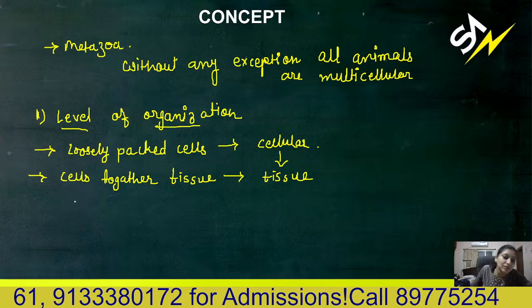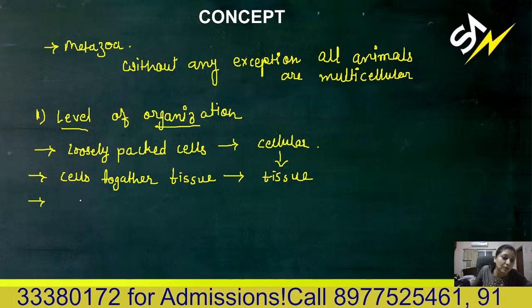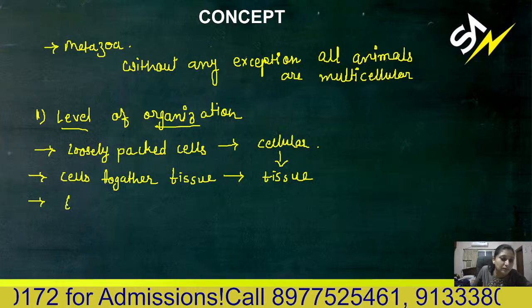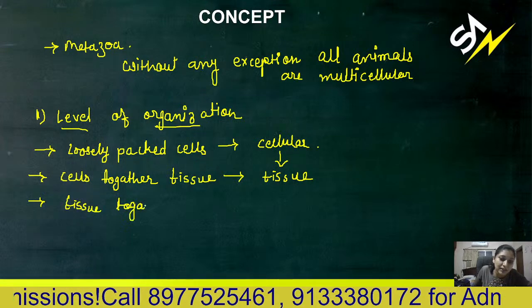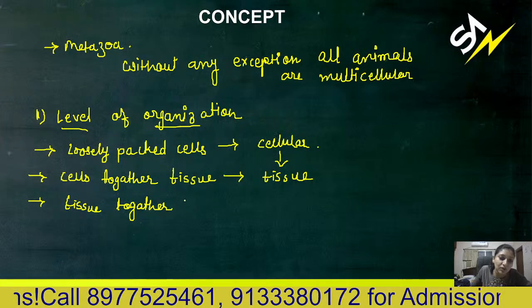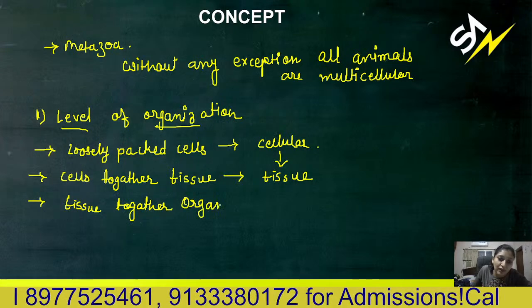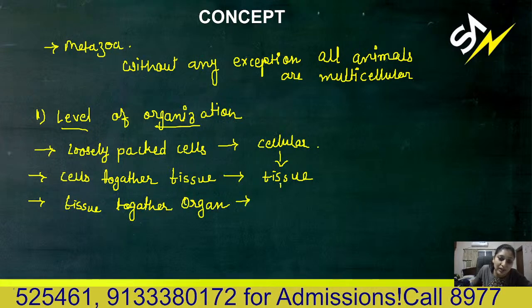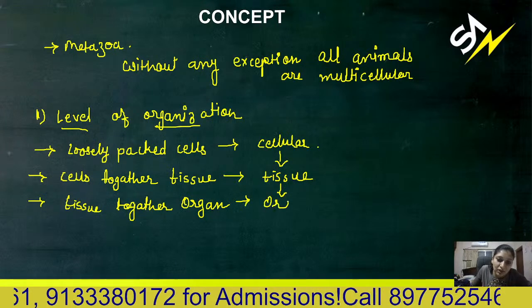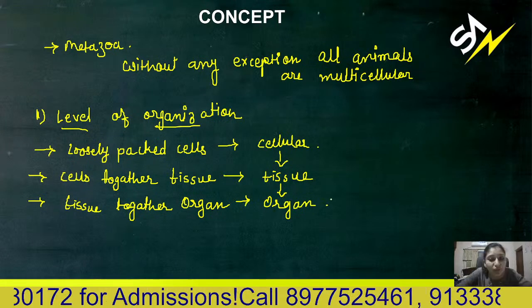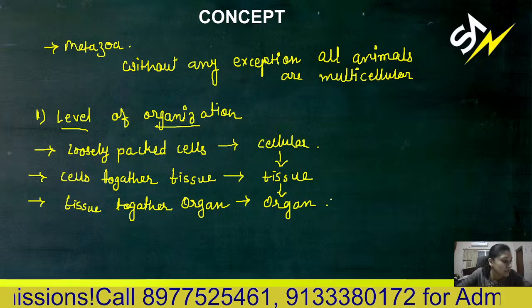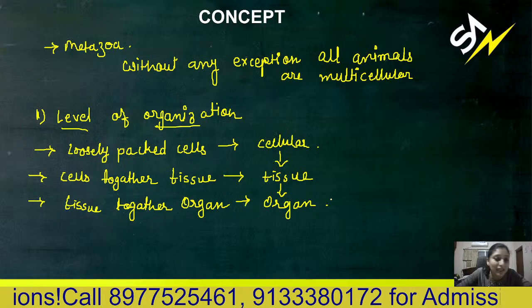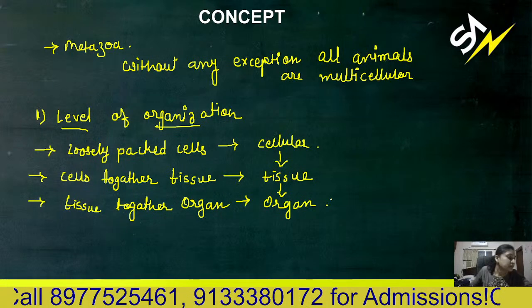Next, all the tissues work in the form of organs. Tissues together form an organ, and this type of organization is known as organ level of organization. There is only one phylum which consists of organ level of organization. That is Platyhelminthes, the flatworms.